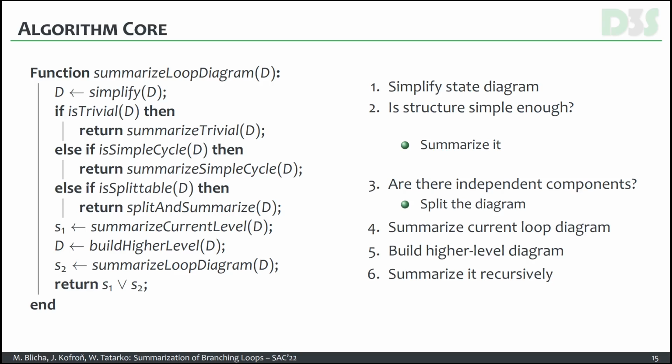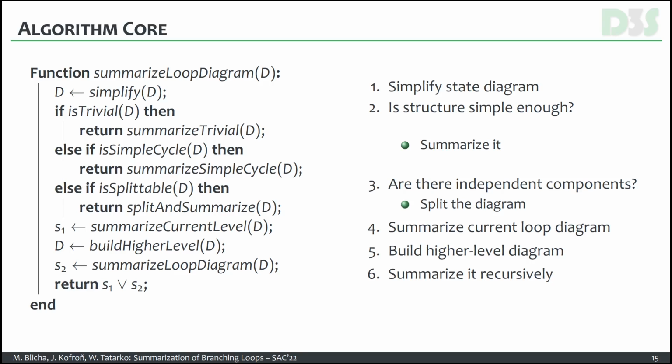If the structure after the simplification is already simple enough, we can directly summarize it. That is split into two cases. First, it can be a trivial loop diagram consisting of just one vertex without any transition, or it can be a simple cycle. Based on these two cases, we either summarize the trivial diagram or summarize the simple cycle.